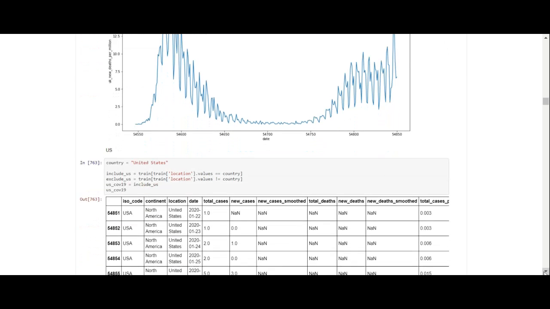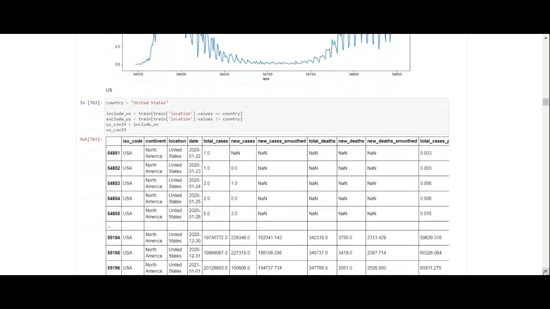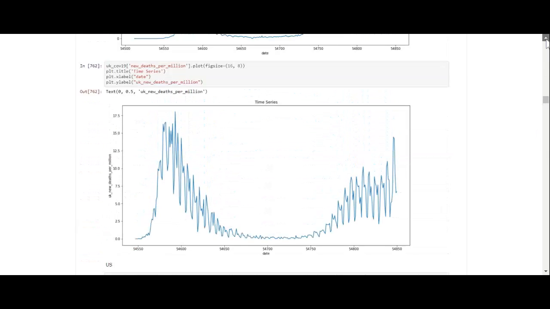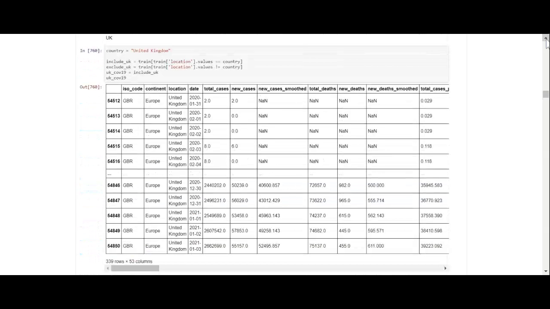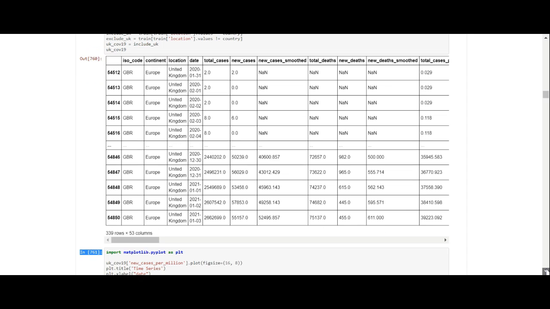So let's just compare the U.S. What we're going to do is compare the U.S. deaths per million. So the UK had new cases 55,000 and new deaths 455.